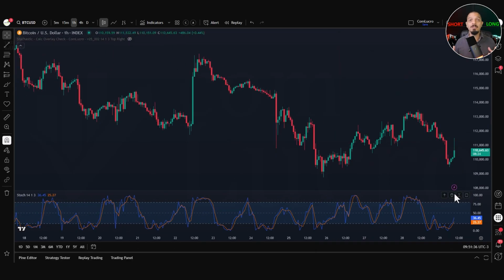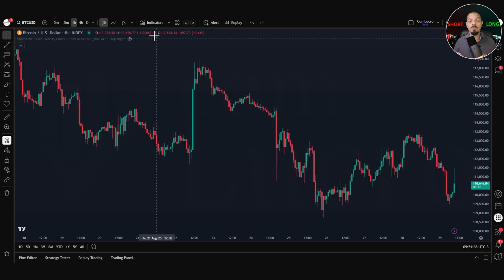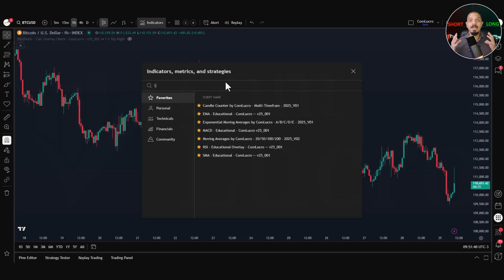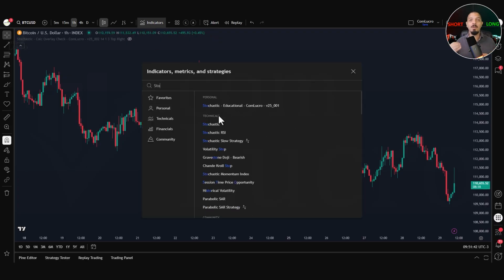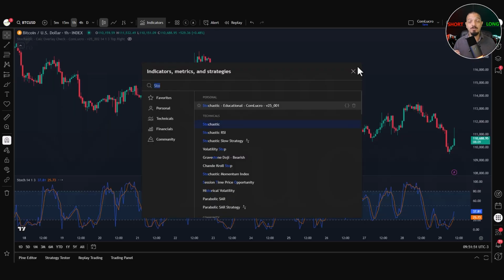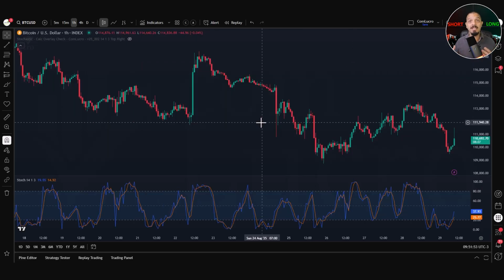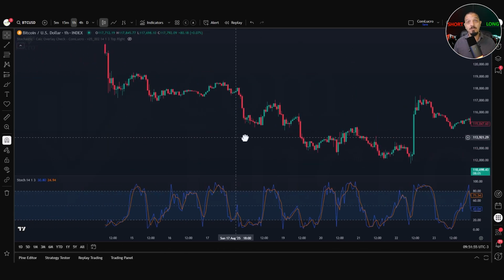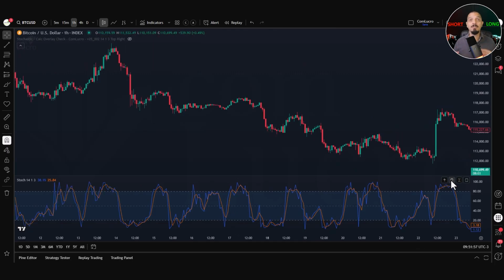Let's begin by adding the stochastic oscillator to the chart. On TradingView, open the Indicators menu and type Stochastic in the search bar. You will notice two different indicators. One is simply Stochastic and the other is Stochastic RSI. For this lesson, make sure to select the one labeled just Stochastic under the Technicals category. That's the official built-in stochastic oscillator provided by TradingView.